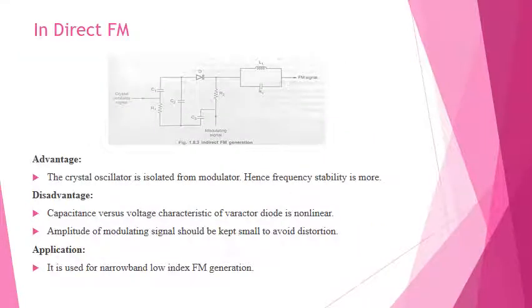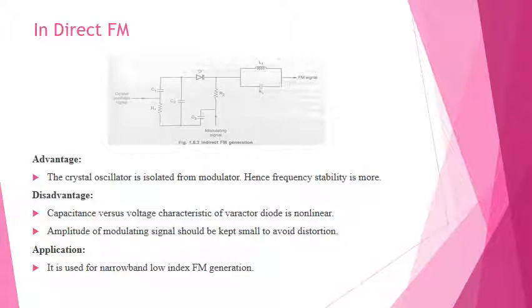So next one is indirect FM. In indirect FM, it consists of a varactor diode D1 in series with a tuned L1 R1 network. So the complete series and parallel network is in series with the crystal oscillator. The modulating signal is applied to the varactor diode, and the capacitance of the varactor diode is changed by the modulating signal.